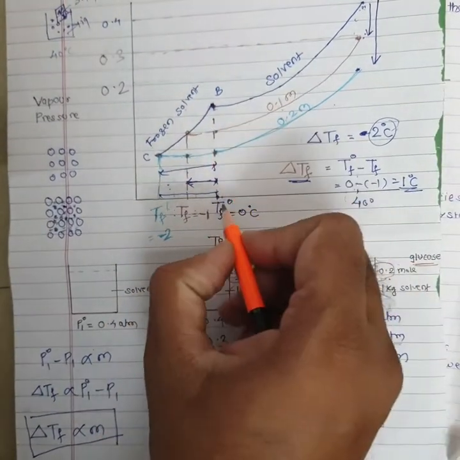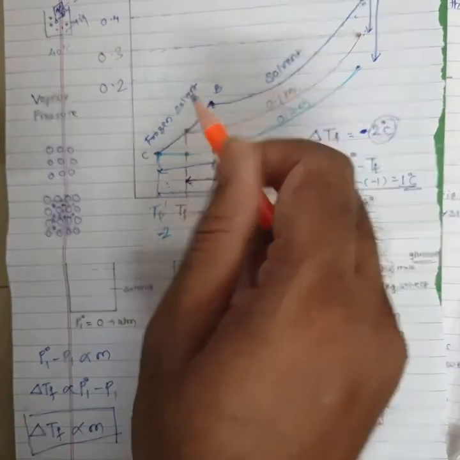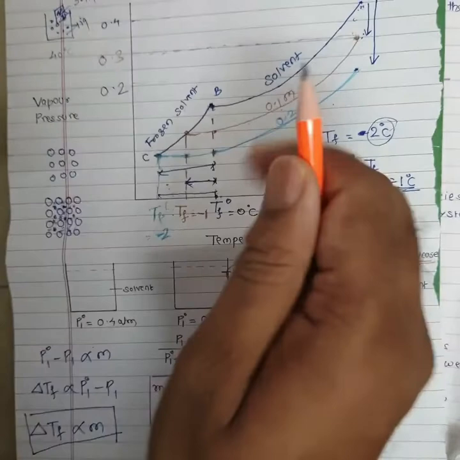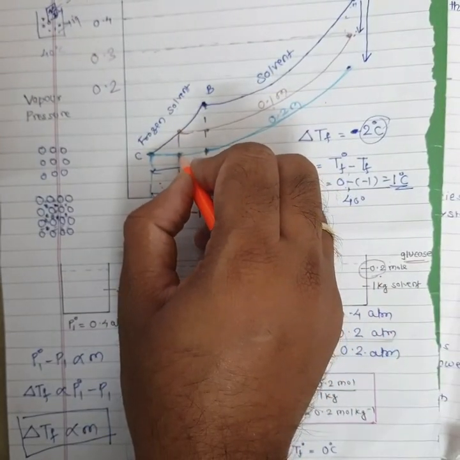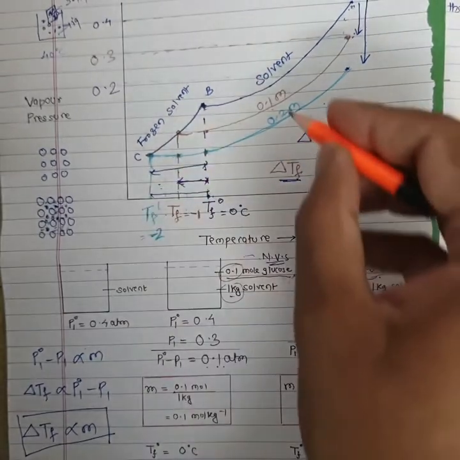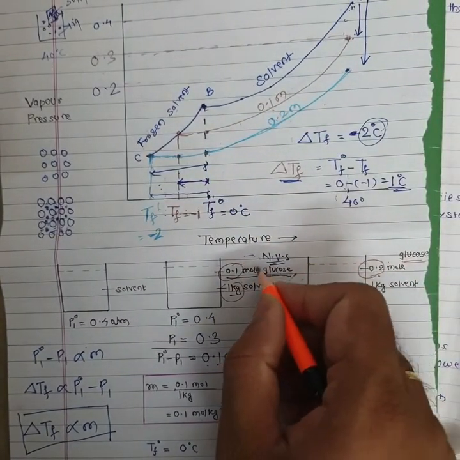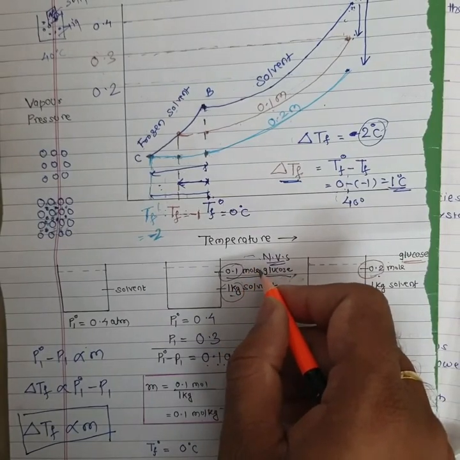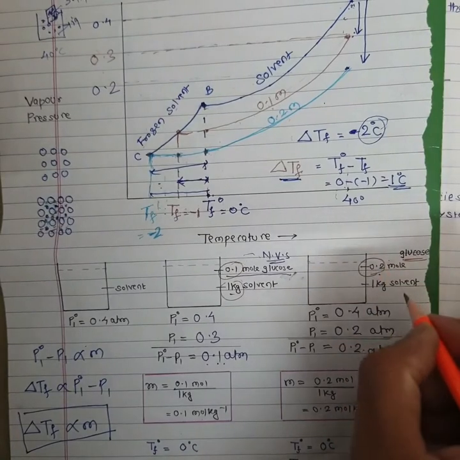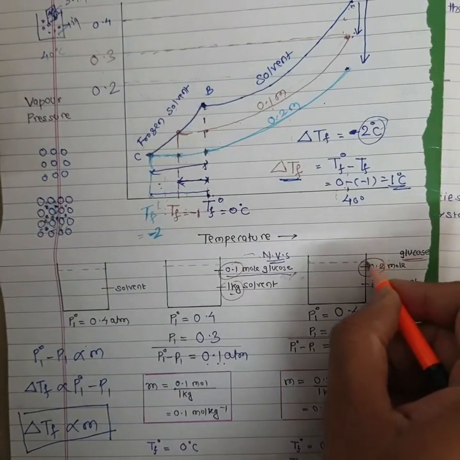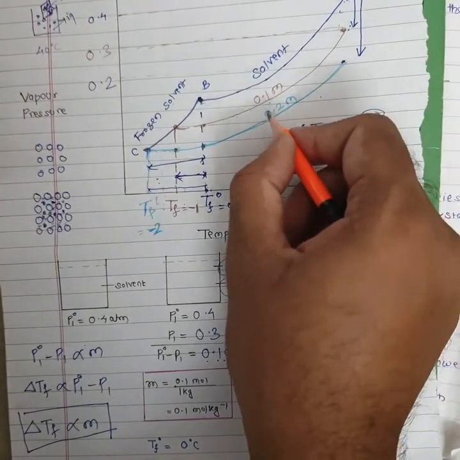So class, you have to decrease temperature further. If you decrease temperature further, vapor pressure goes on decreasing, so force of attraction between water molecules increases. But the solution will not freeze at this temperature also. The reason is, in case of 0.1 molar solution, there was 0.1 mole of glucose added in 1 kilogram of water, and in 0.2 molar solution we added 0.2 mole of glucose in 1 kg of water. So in 0.2 molar solution there are more particles of solute as compared to 0.1 molar solution.